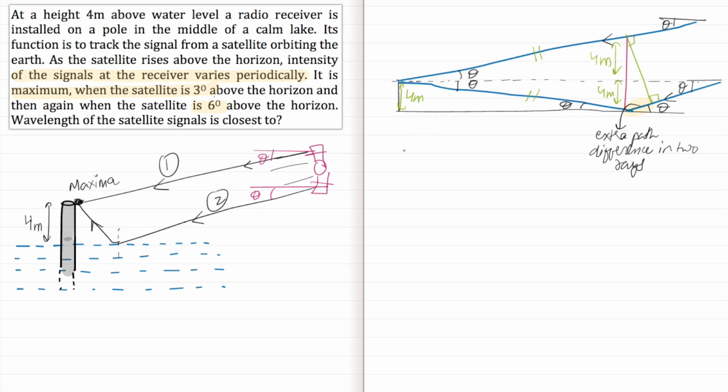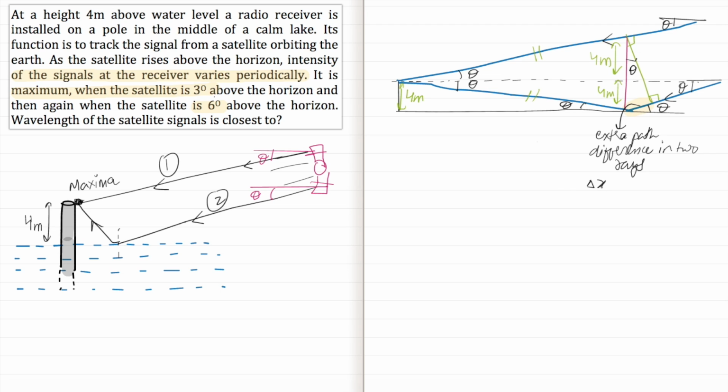So let's find the path difference for, suppose, theta is 3 degrees. In this triangle this side is 8, and this angle between horizontal and this line is theta, this is vertical and this line is perpendicular to this, so this angle will also be theta. So the path difference that we have marked here will be 8 sine theta.